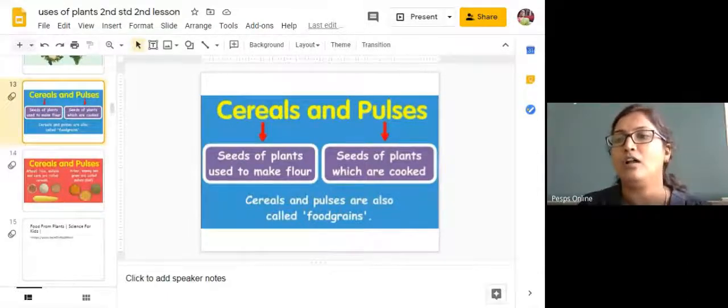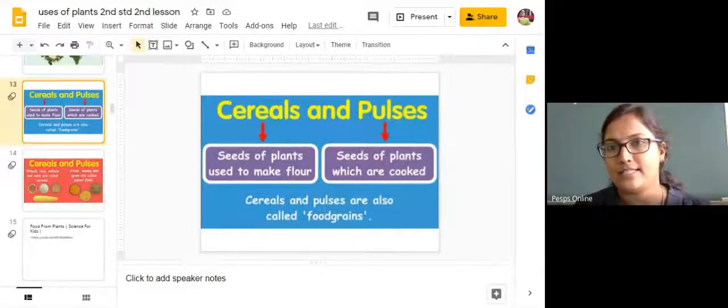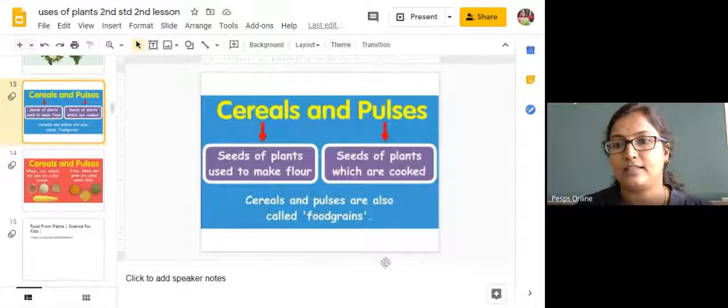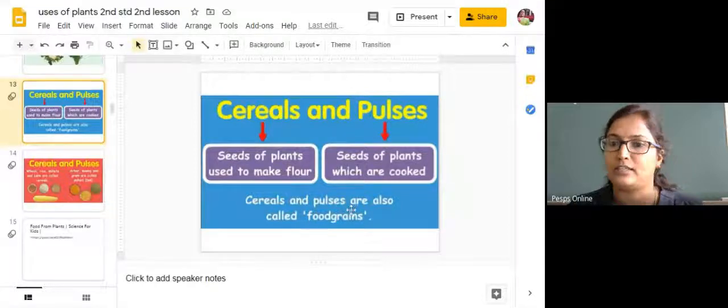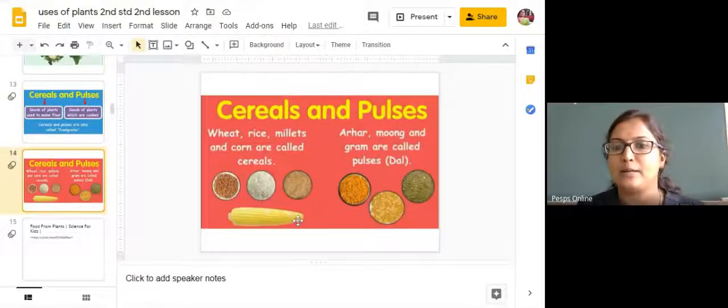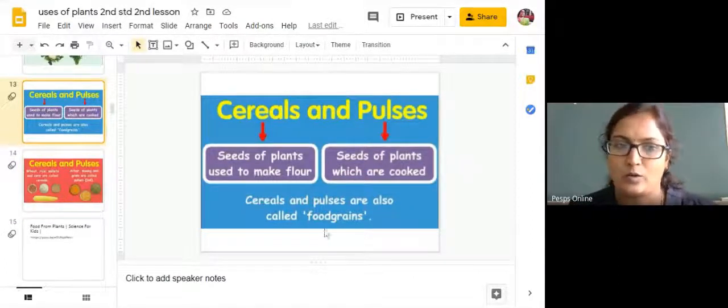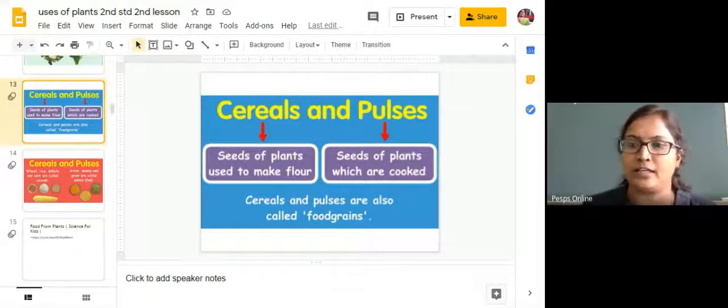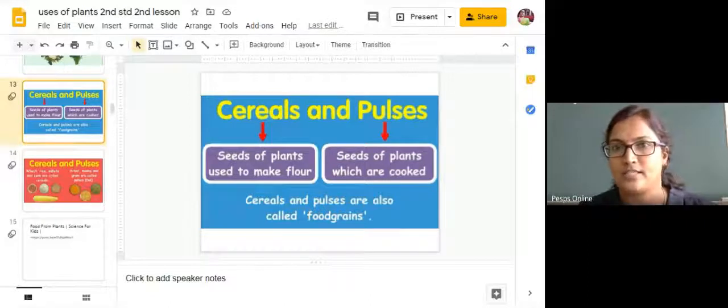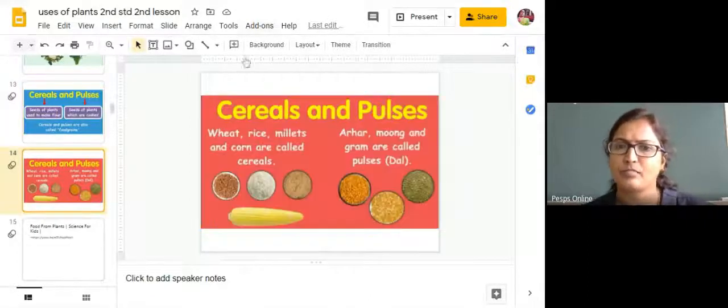Pulses we normally call dal. Cereals and pulses are also called food grains. What do we call the cereals and the pulses? Food grains. Okay, dhanyagalu, food grains. Fine. Next, we will see examples of cereals and pulses.